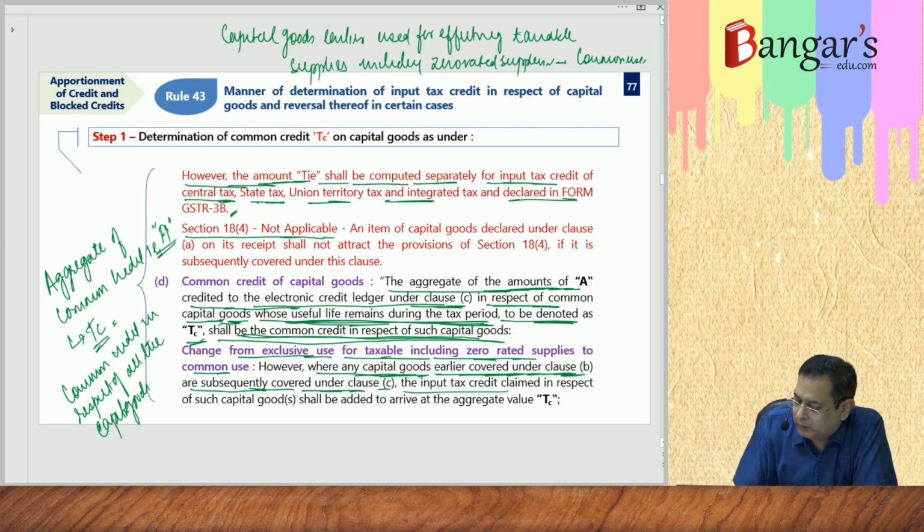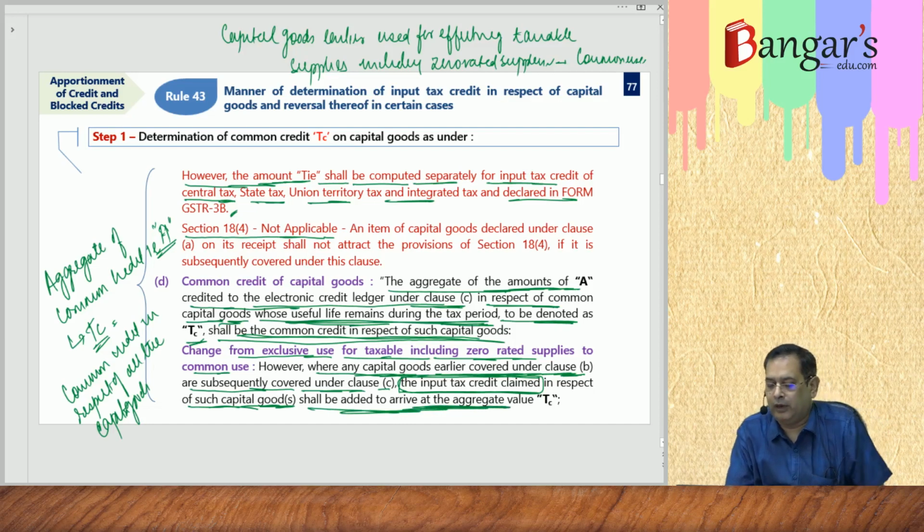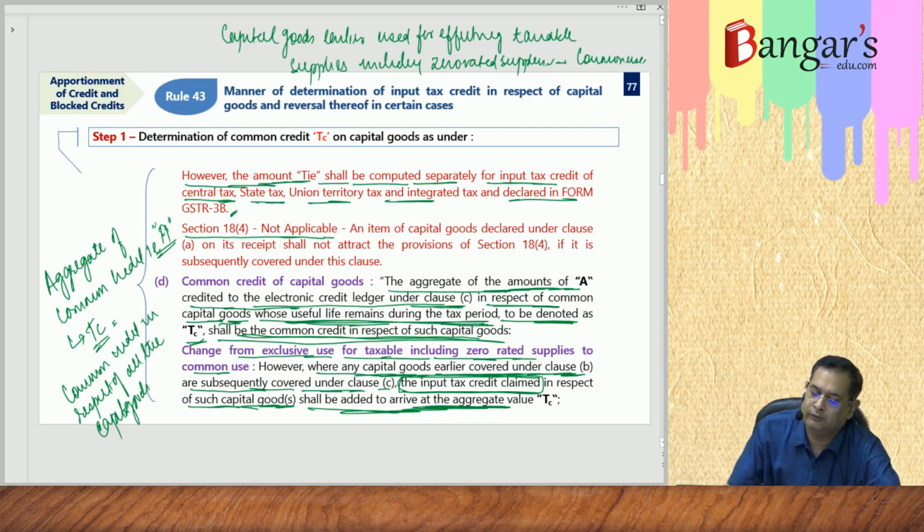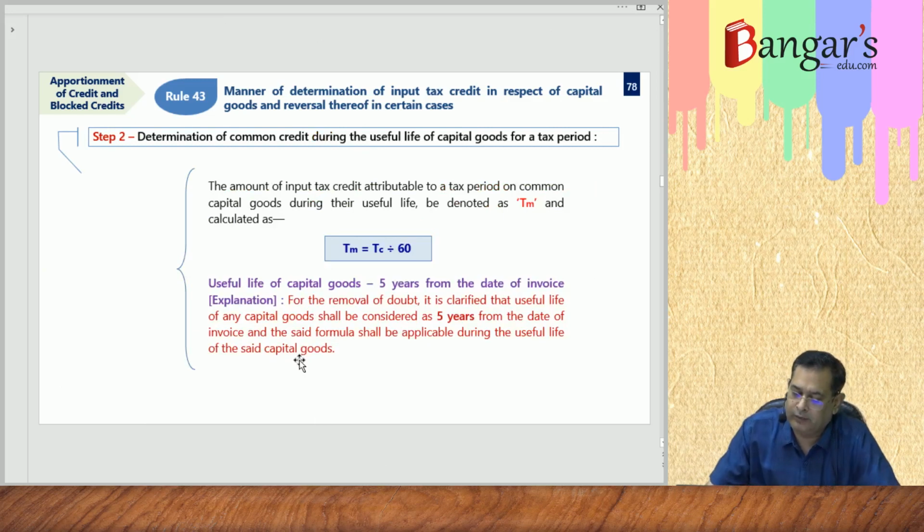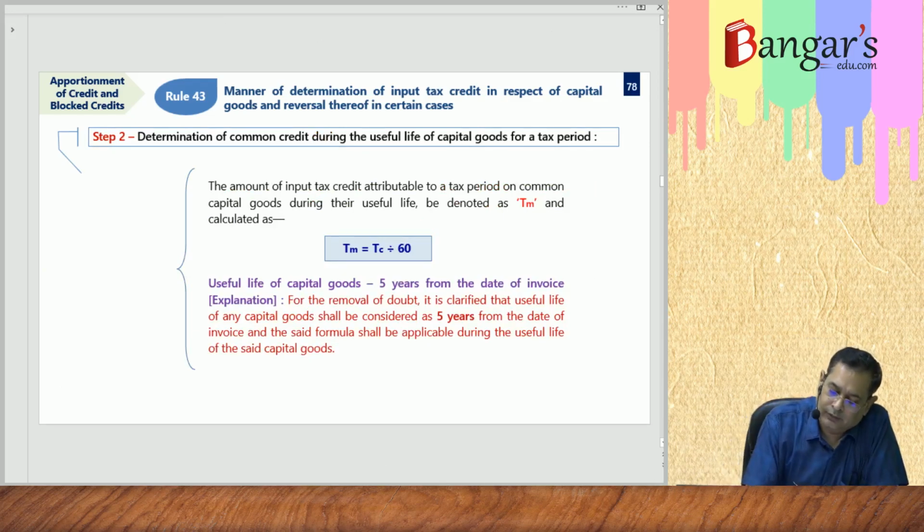the input tax credit claimed, this is also an amendment, in respect of such capital goods shall be added to arrive at the aggregate value of what? TC. So the input tax credit claimed in respect of such capital goods shall also be added to arrive at the aggregate value of TC. Then we will find out the monthly credit. TC divided by 60 is equal to TM.